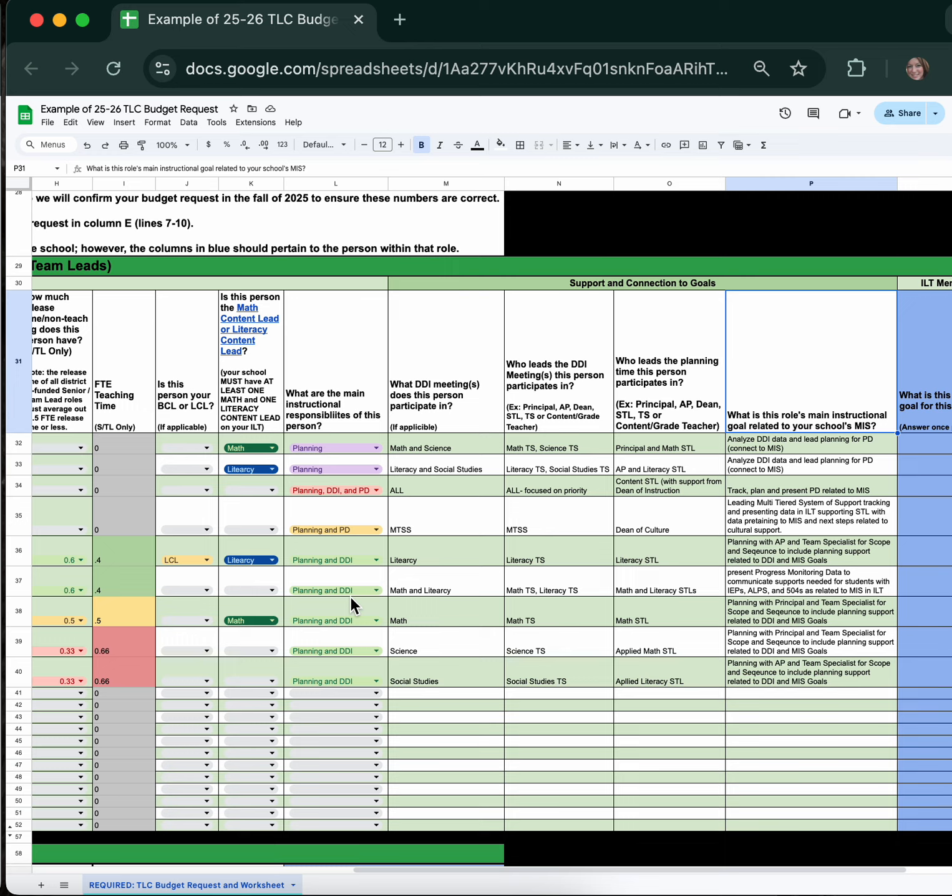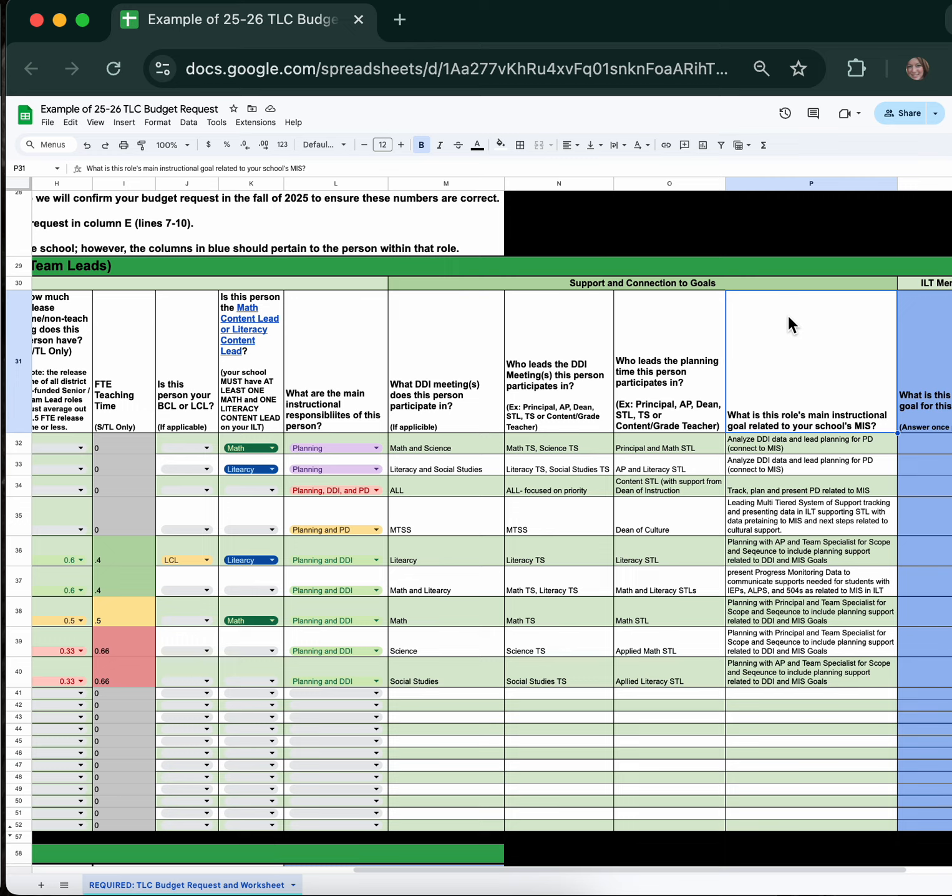Step 5, define other responsibilities. Once you have decided each person's instructional responsibilities, you can start to plan out the sections titled Support and Connection to Goals in columns M through P. Here you will determine what DDI meetings this person will attend, who will lead those DDI meetings, and who will lead the planning this person participates in.